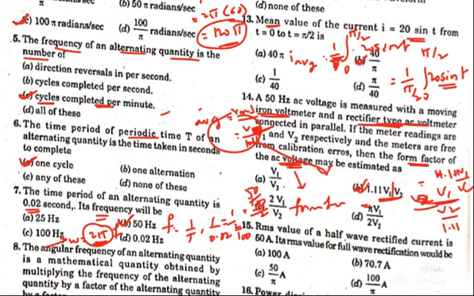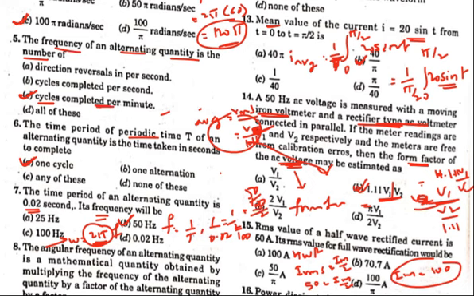See the next question. RMS value of half wave rectifier current is 50 amps. Half wave rectifier is given. RMS value in case of half wave rectifier is IRMS equals IM by 2, yes or no? RMS value given is 50. So 50 equals IM by 2. So you will get the maximum value IM equals 100. Hope you understood.